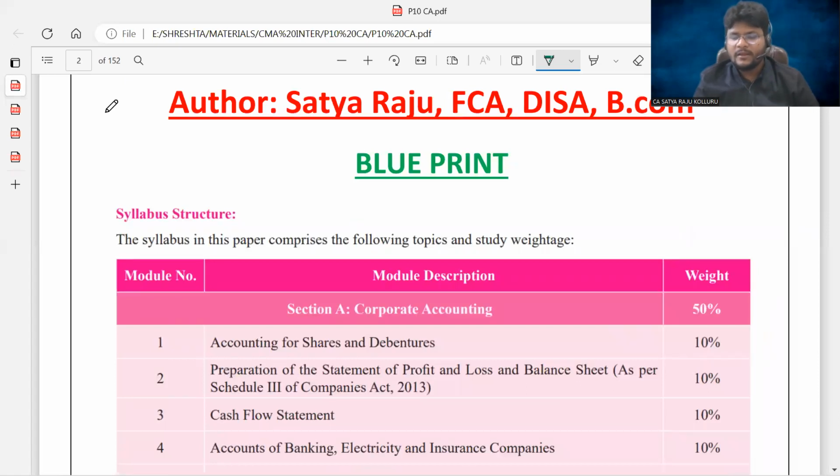So we are not dealing with anything related to sole proprietorship, partnership form of organizations, or non-trading concerns. Such stuff we already discussed in paper 6, which is so-called financial accounting. Here our focus is only towards corporate accounts, that is company related books of accounts.